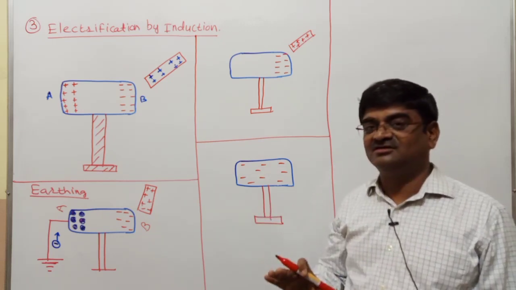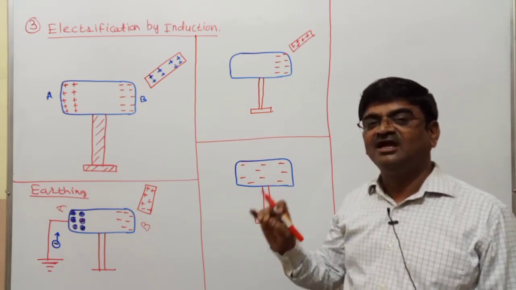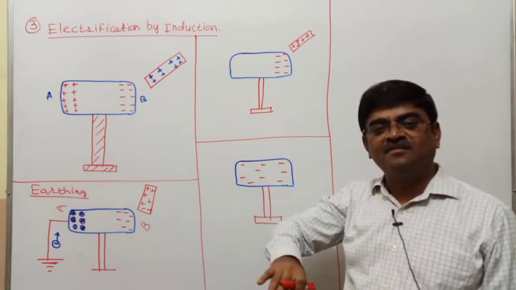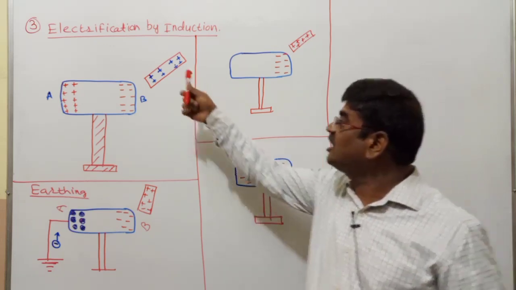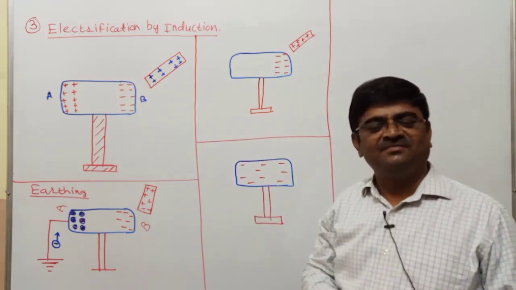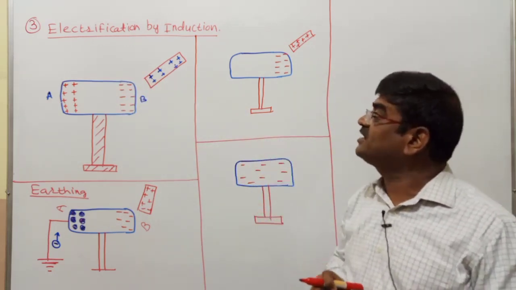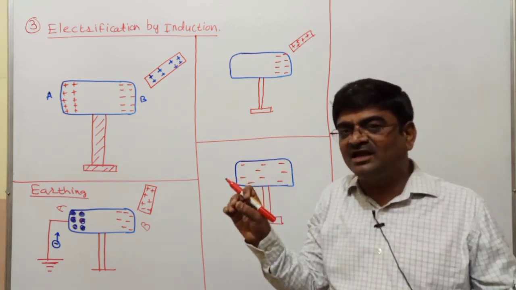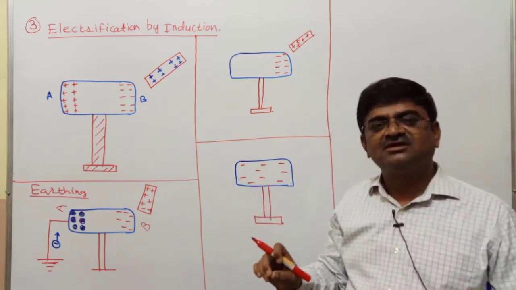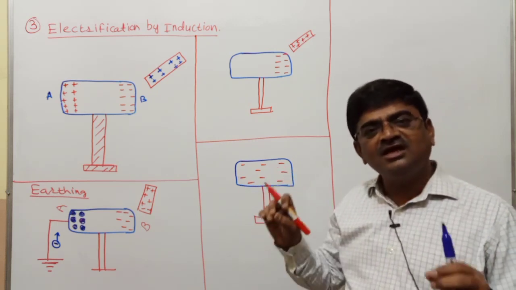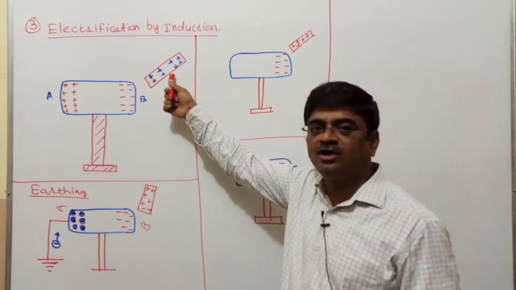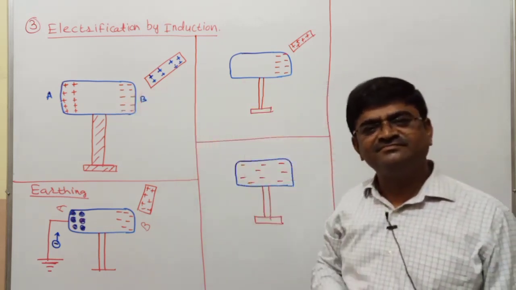This method of electrification, in which an uncharged body is charged by bringing a charged body in the surrounding of it, if we have to put it in words, is electrification by induction. In simple wording, it is the process in which an uncharged body is charged by bringing a charged body in its surrounding.